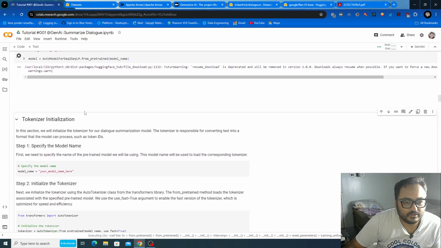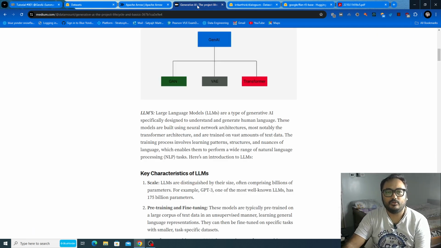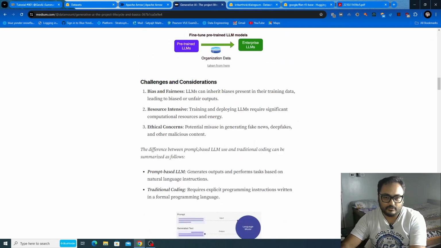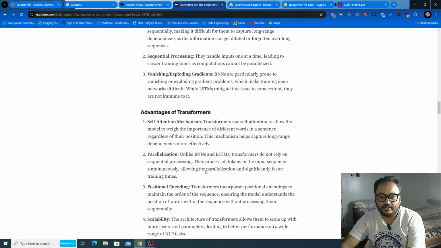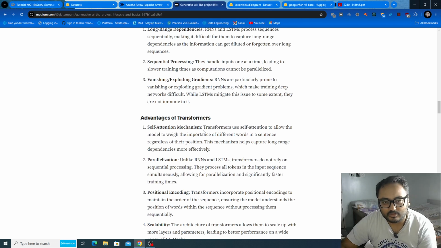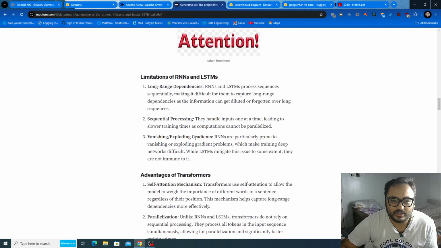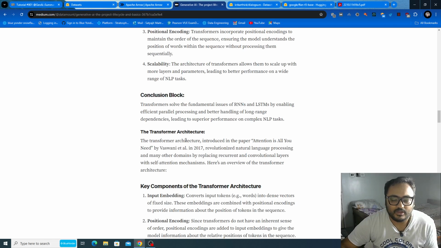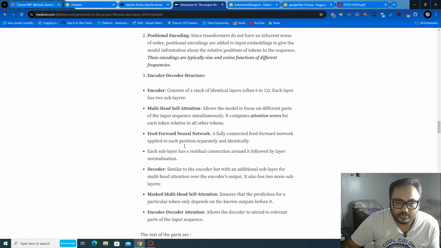Once it is loaded, the first thing you have to do is tokenization. Why will we require tokenization? For that, you need to read this article. We are using an LLM, and an LLM means some kind of transformer, and a transformer works by the attention mechanism. If you don't know about all of this, please do comment so that I can give some theory videos that will help you understand. And why RNN and LSTM fail at this complex NLP task, which is pretty straightforward from a human's perspective, but difficult from a machine's perspective.